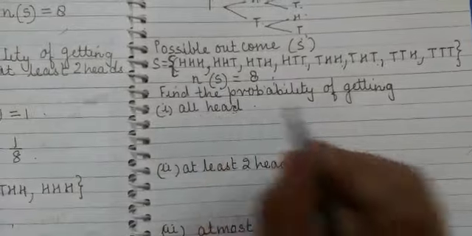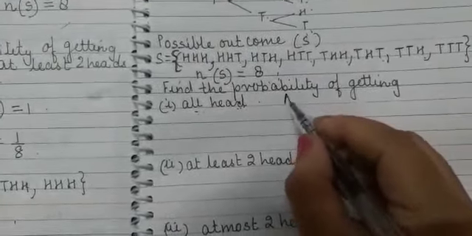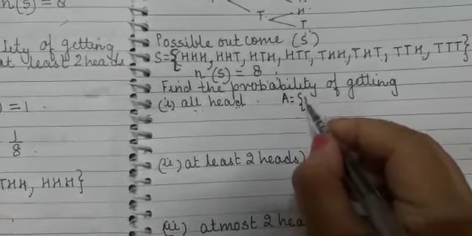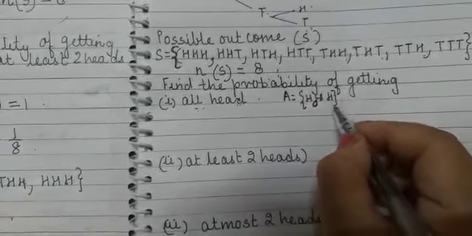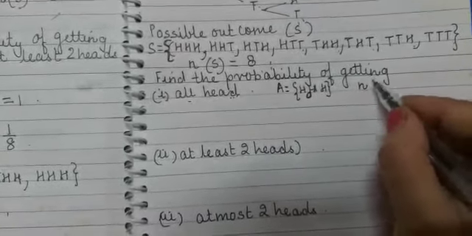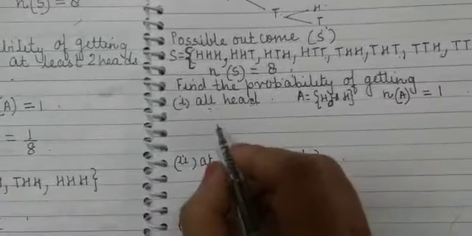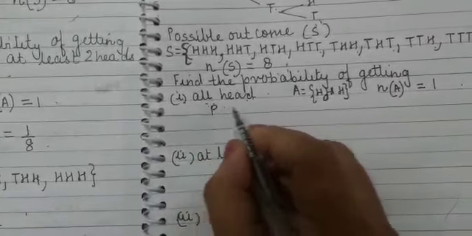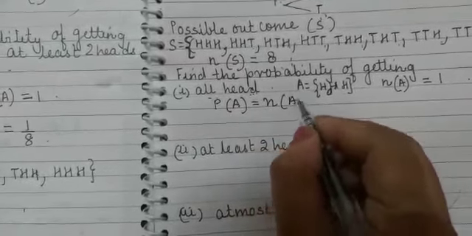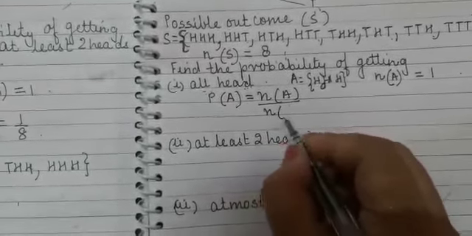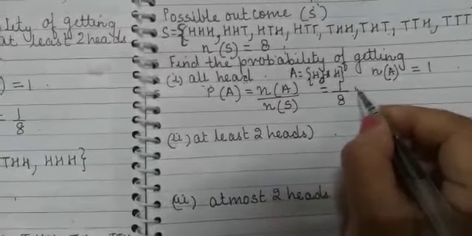Let the event be all heads. Let the event be A. So what is A? How many are there? Head, head, head, it is only once. So the total number of favorable outcomes is 1. So what is the probability that all are heads? Number of favorable outcomes upon total number of outcomes. So it is 1 upon 8.